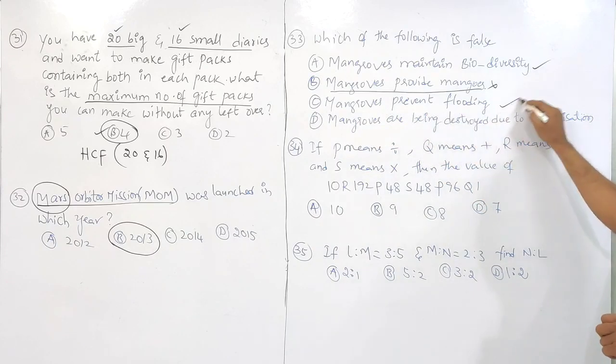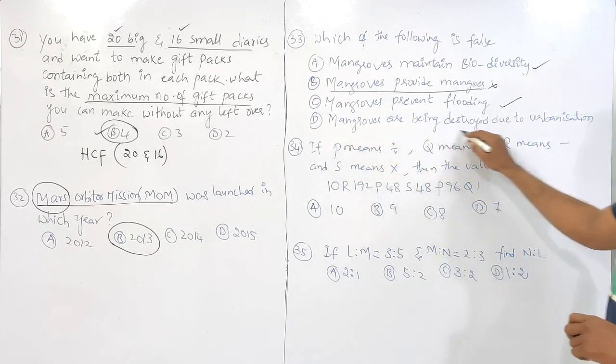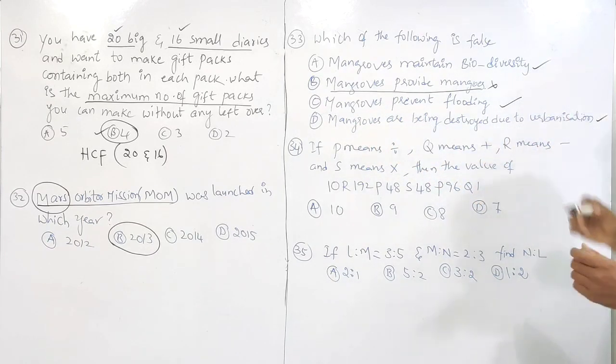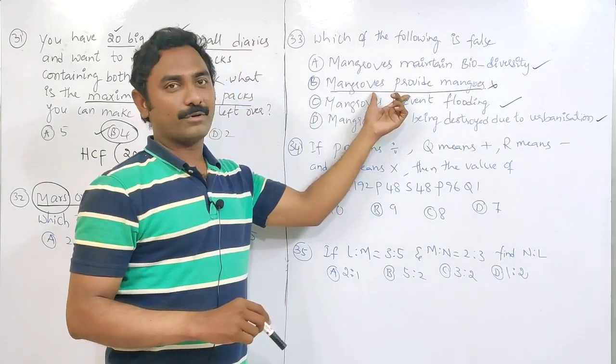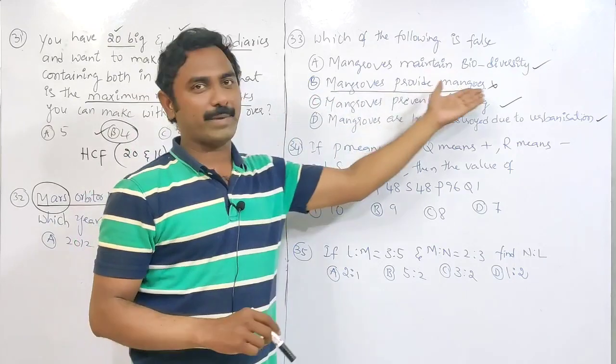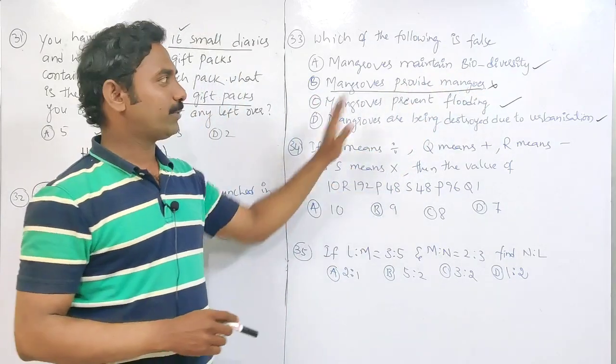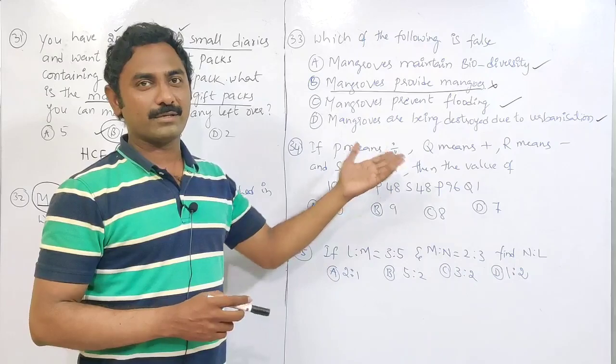Mangroves prevent flooding, yes. Mangroves are being destroyed due to urbanization. So all these are correct, and this one is wrong. Directly we can see that mangroves provide mangoes is a wrong statement. They don't provide mangoes. Mango trees are not there.